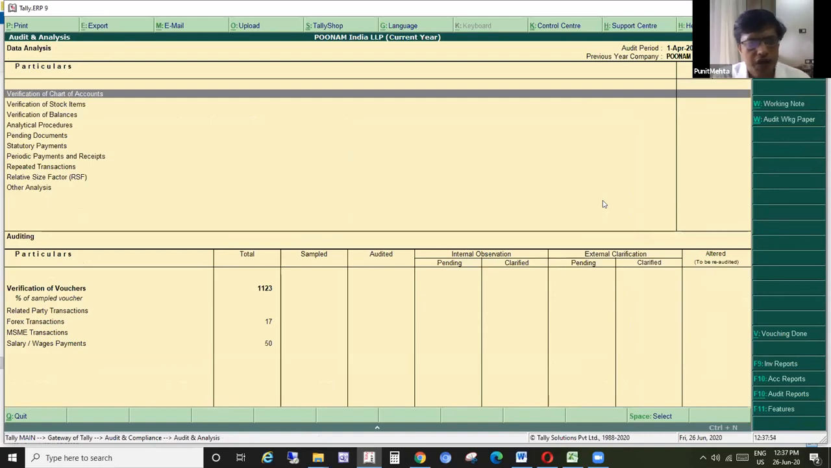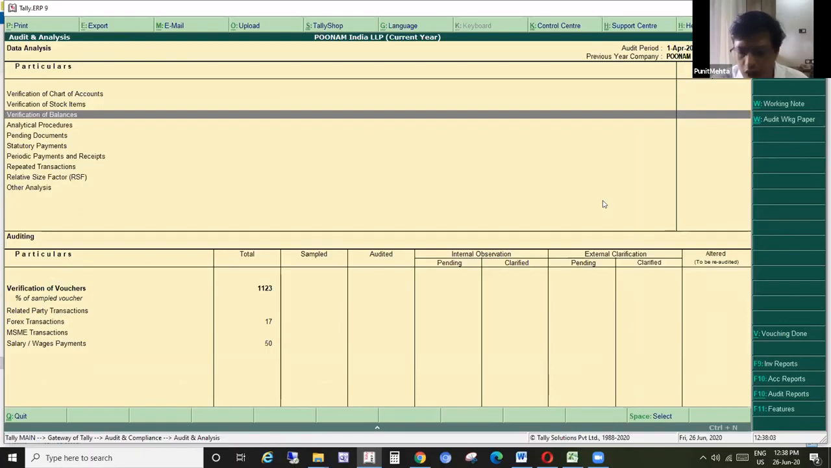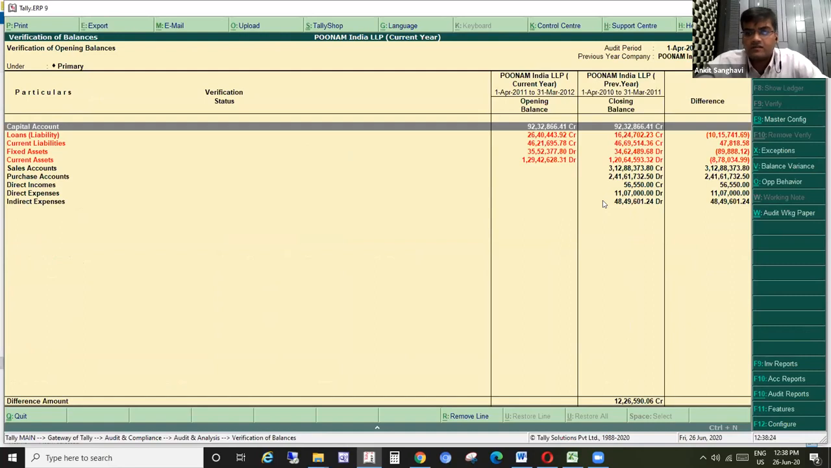With this verification, after looking at the verification part, we go to the verification of balances, let me verify the balances. Ankit bhai, how much time does the user take while doing an opening balance verification? Manually, it will depend on the size of the organization, but for a medium-sized organization, it will take about 1.5 to 2 hours, is what we have observed.